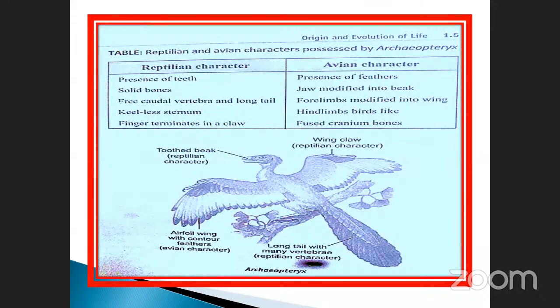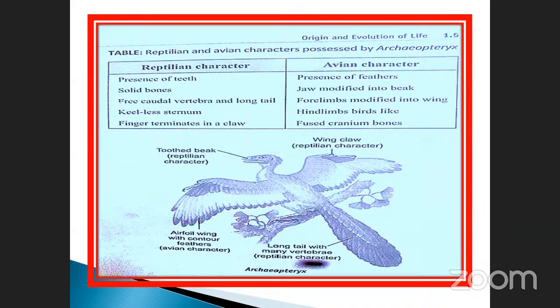Cranium means the brain case. So listen, these two sets of characteristics are present in a single organism. That's why it is called Archaeopteryx: both the reptile as well as bird characters present in a single organism.